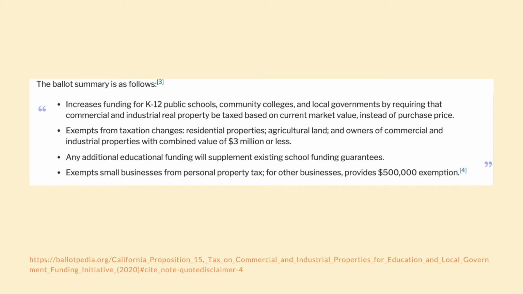The ballot summary of Proposition 15 explains that it increases funding for K-12 public schools, community colleges, and local governments by requiring that commercial and industrial real property be taxed based on current market value instead of the purchase price. It exempts from taxation changes residential properties, agricultural land, and owners of commercial and industrial properties with a combined value of $3 million or less. Any additional educational funding will supplement existing school funding guarantees. Prop 15 also exempts small businesses from personal property tax. For other businesses, it provides a $500,000 exemption.